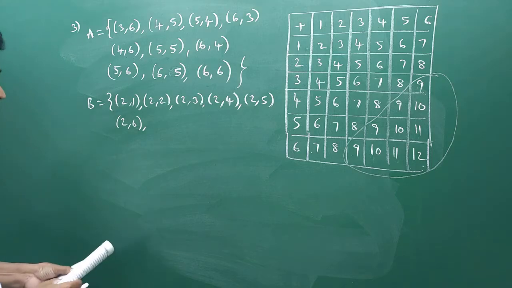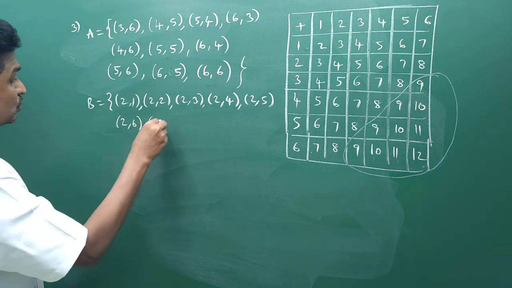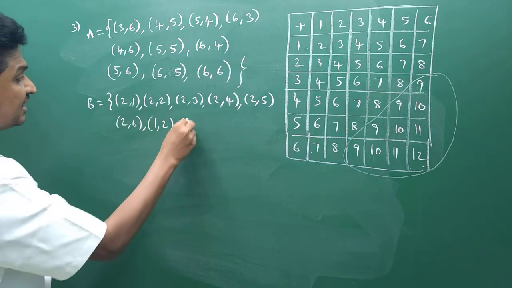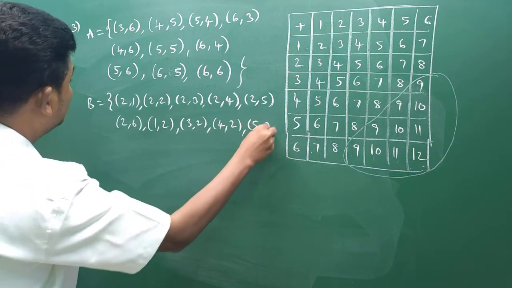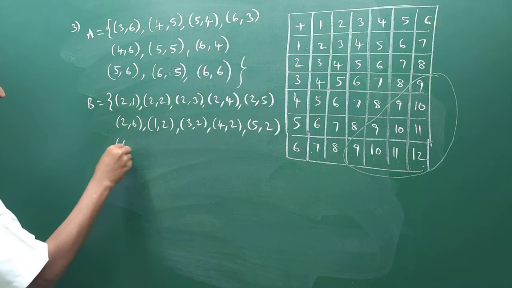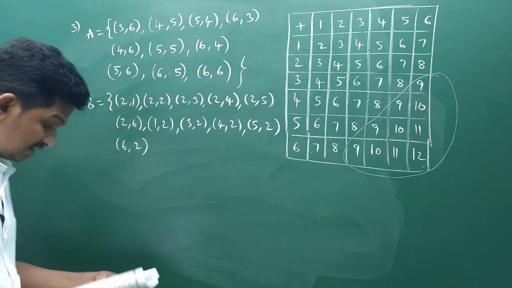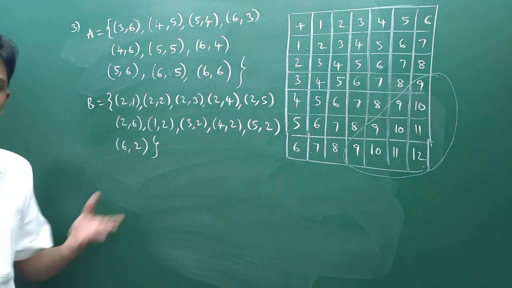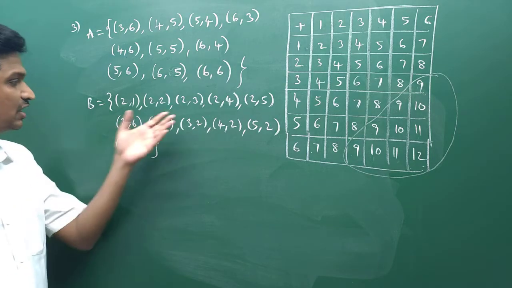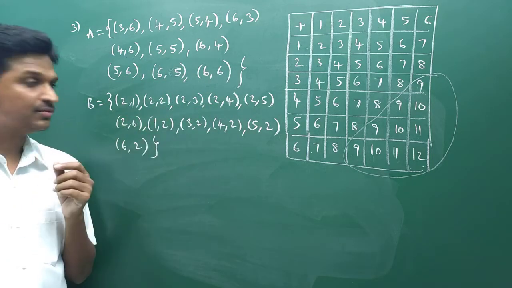Next, 1 comma 2. You don't write 2 comma 2 again. 3 comma 2, 4 comma 2, 5 comma 2, 6 comma 2. I hope you understand. You see here, when a pair of dice are rolled, you can take any outcome which contains 2.